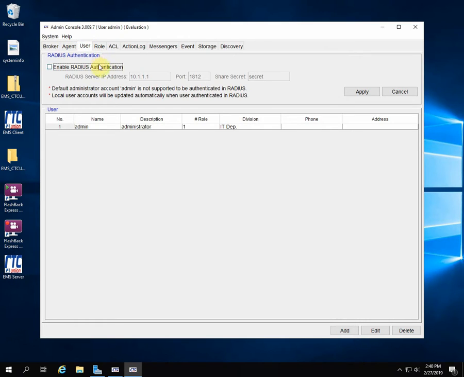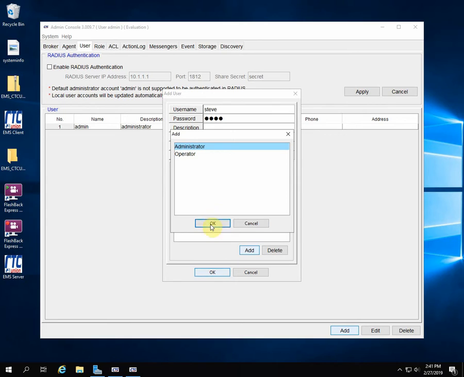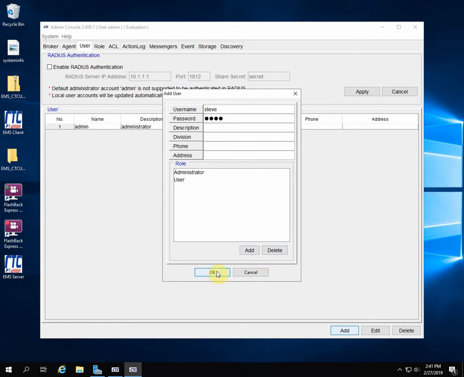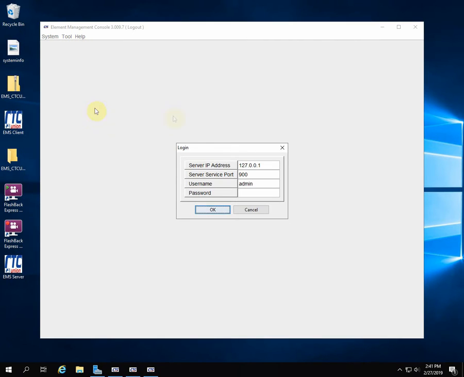Now the next thing I want to do is create a user. So I'll come down here and add. I'm going to put myself, I'm Steve. And I'll enter my password. Not a good one. And I'm going to add a role of administrator. And now I'm able to access the system from the client. So I'm starting a client, but I'm running the client locally on the server. Log in with my name, my password, and I'm using the localhost because I'm on the server.